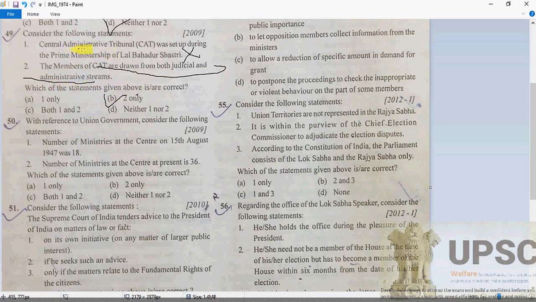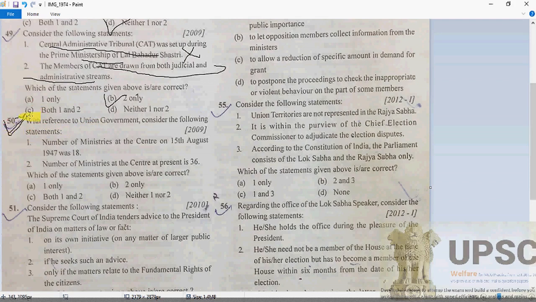But who was the Prime Minister at the time CAT was established? As we know, when it was set up, that was the time of 1985, during the Prime Ministership of Rajiv Gandhi. It was established in 1985. Remember that. So yes, B is going to be the answer. Let's see question 50.